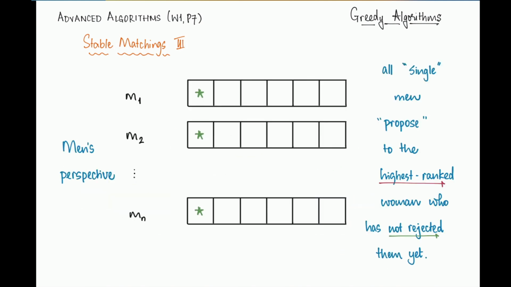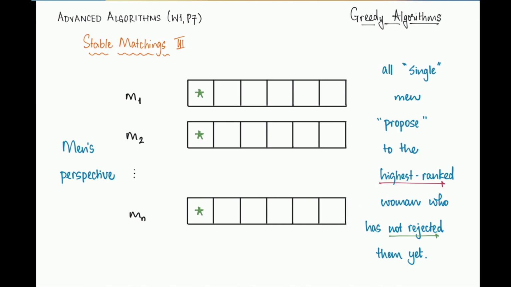First, let's talk about termination. We briefly alluded to this last time also. So let's think about what's happening from the perspective of the men. And if it's helpful, you can think of this algorithm as being broken up into one proposal at a time, instead of thinking of it in terms of rounds, which is how I described it last time. So the way the algorithm works now is that as long as there are single men in the pool, you choose one single man and have him propose to his current best option. Okay? And we keep doing this as long as there are single men.